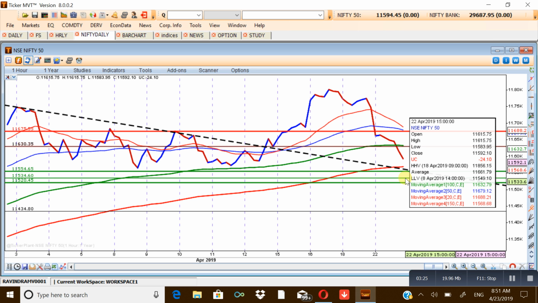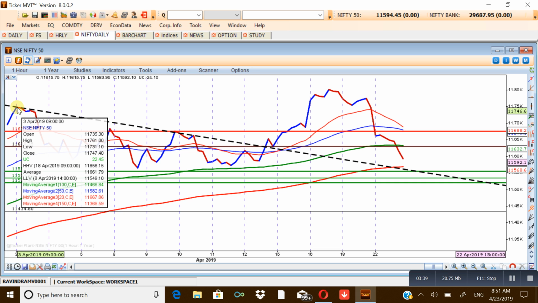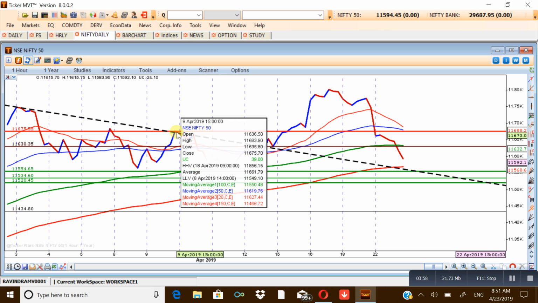You can draw that line if you are using any other chart, like any of your broker's charts. In that you can convert those charts into hourly, and in the hourly chart you can see the high which was created on 3rd April, you will have to take that high as a close, and then there is a second high which was created on 9th April at 3 o'clock. These two swing highs you will have to join with the trend line. To justify whether it is an authentic trend line, you can see that once the trend line was reached, it was retested as a support.